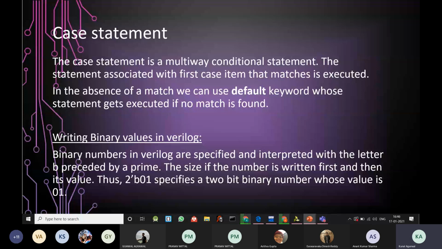It was also discussed earlier by Anand that binary numbers in Verilog are specified and interpreted with the letter B. B stands for binary, preceded by a prime. The size of the number is written first and then its value. Thus, 2'b01 specifies a 2-bit binary number whose value is 01. So the numerical value before the prime is actually the size, or the number of bits, that the given binary value has. After the prime, we have a B, which denotes that the values are written in binary format, followed by the bits, the binary values.